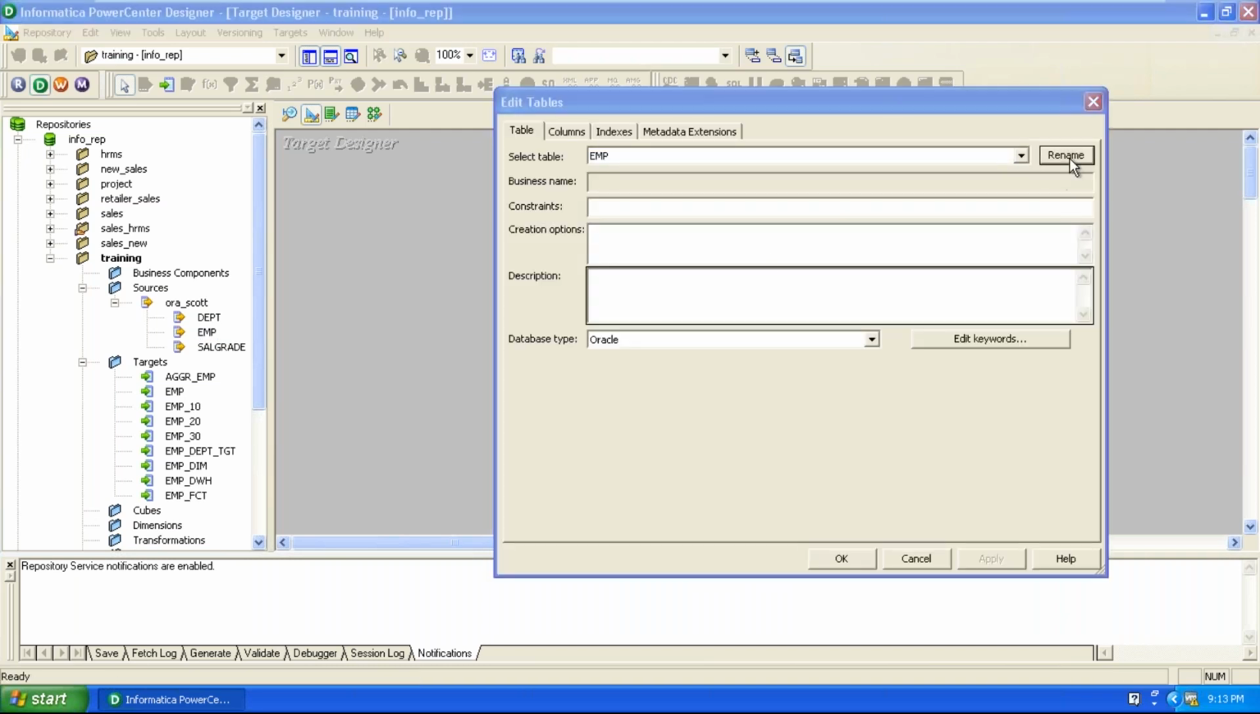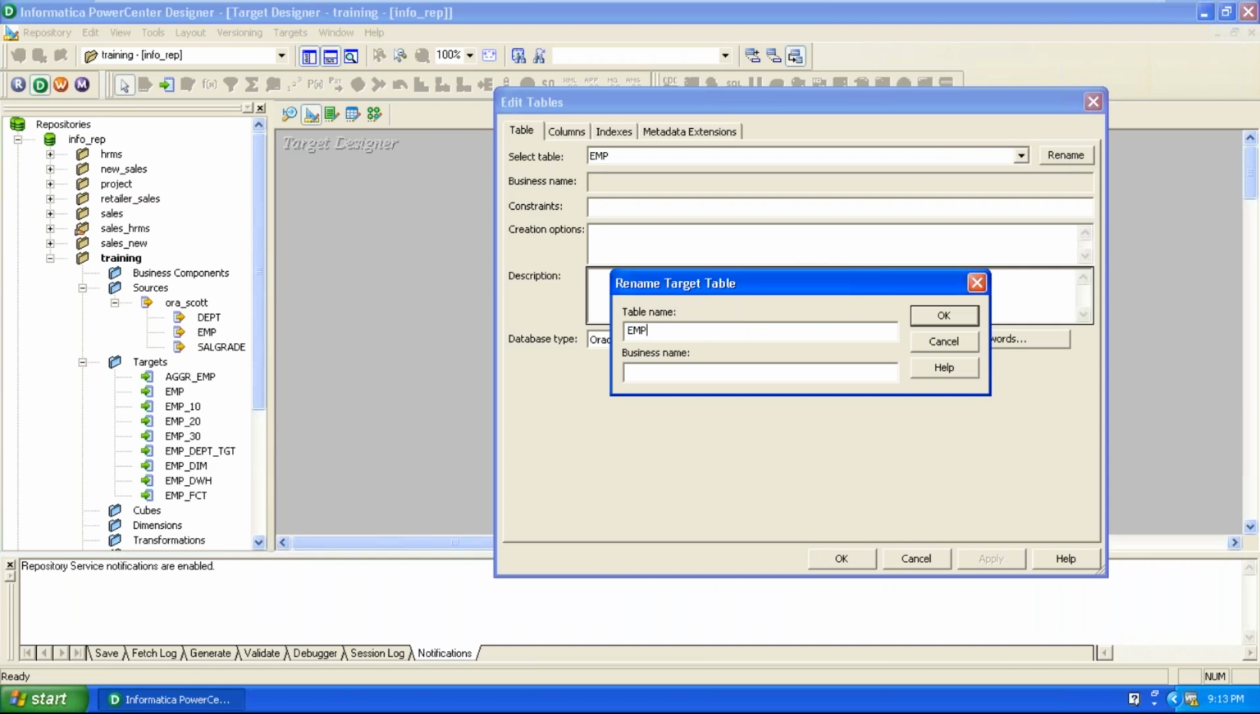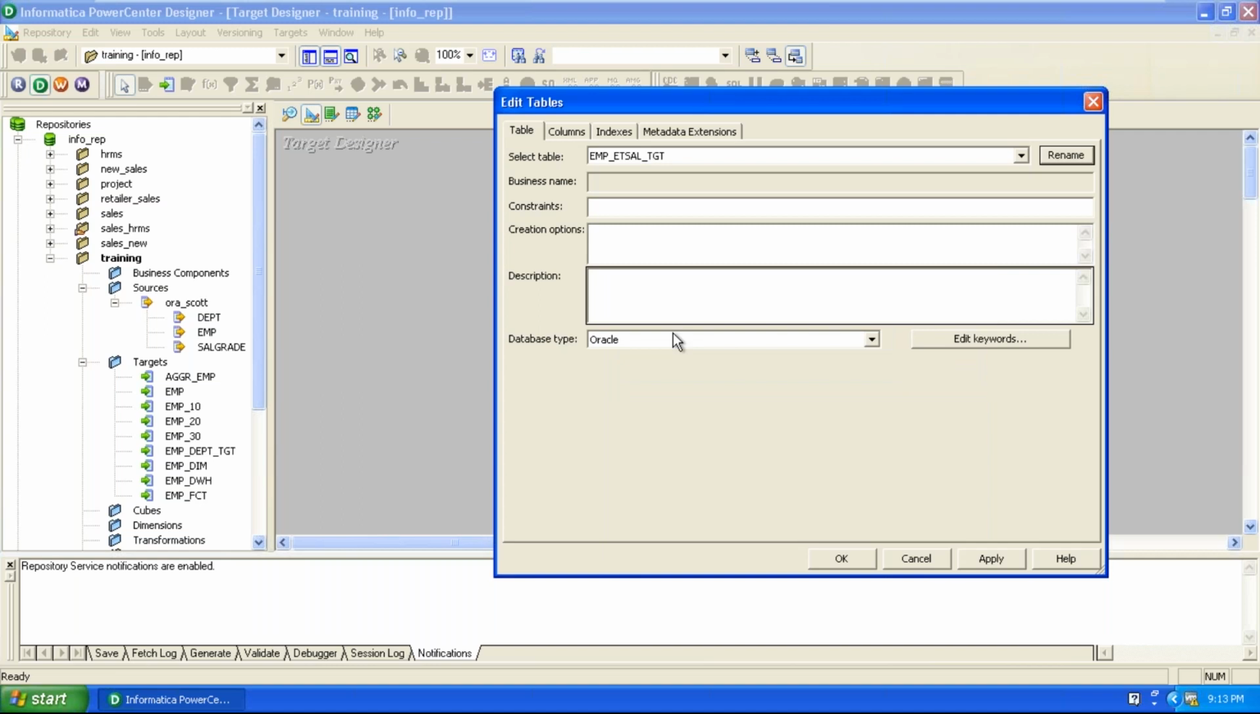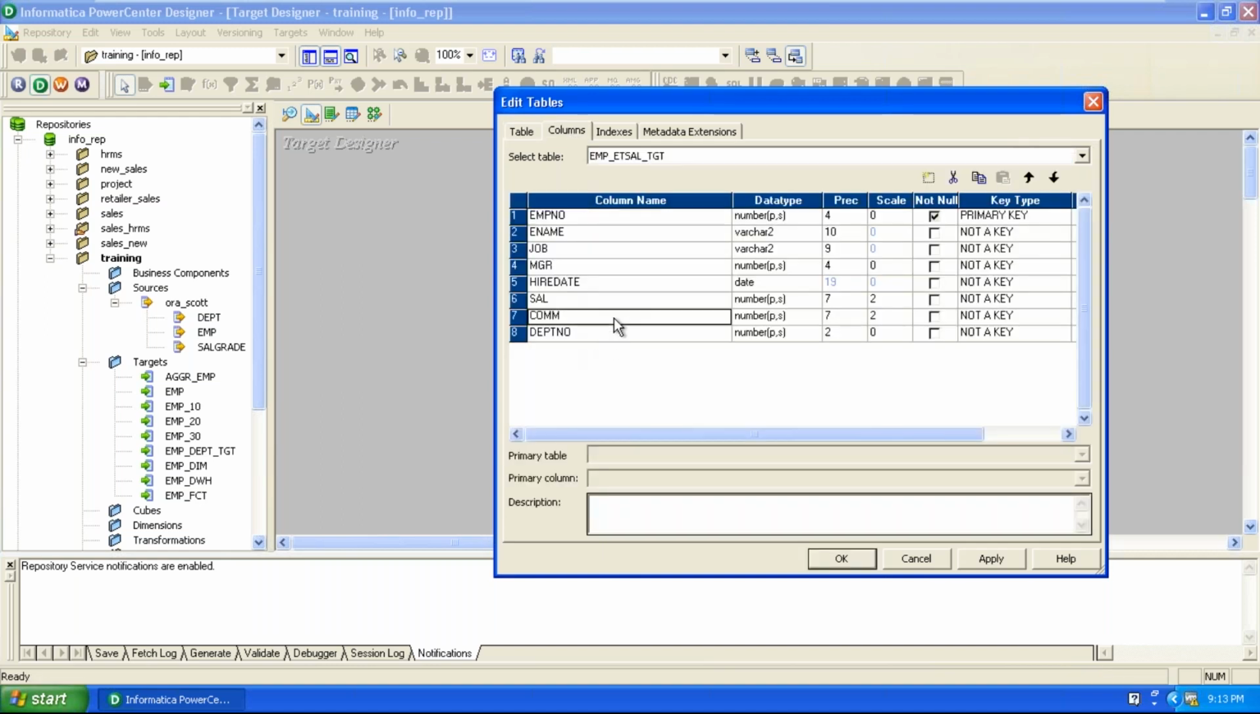Click on edit, click on rename, and give the title. Within this table we need employee details as well as their employee salary details, so give the title like this. Click on OK. Here you can add a column, that is ETCL. On a particular position we can add a new column. We are adding the new column at the 8th position. The name of the column is ETCL.